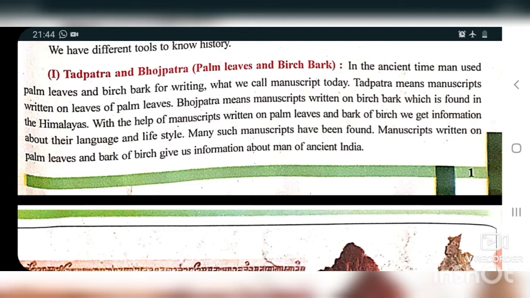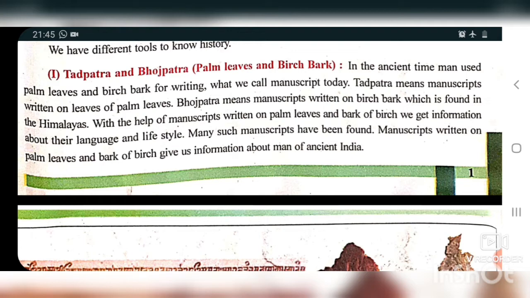With the help of manuscripts written on palm leaves and birch bark, we get information about their language and lifestyle. Many such manuscripts have been found. They give us information about the men of ancient India.